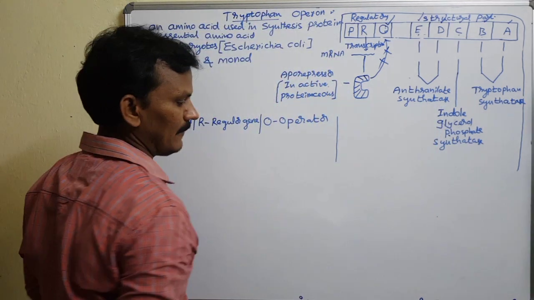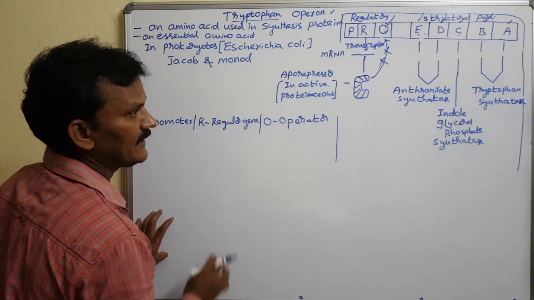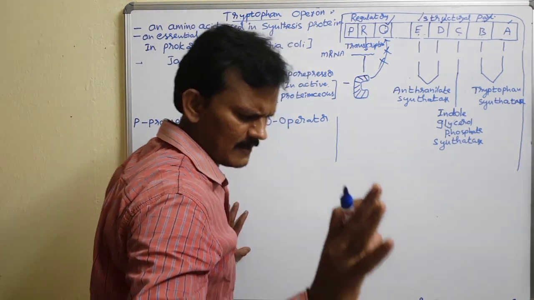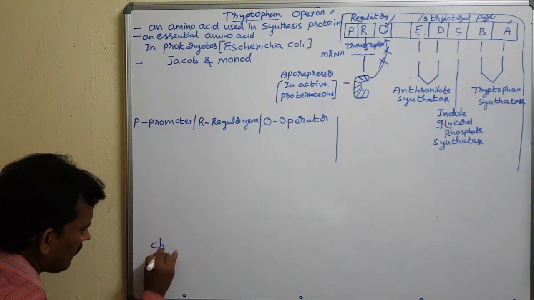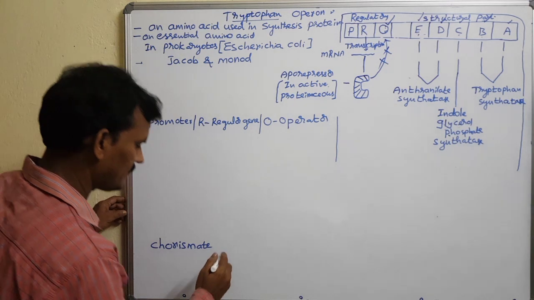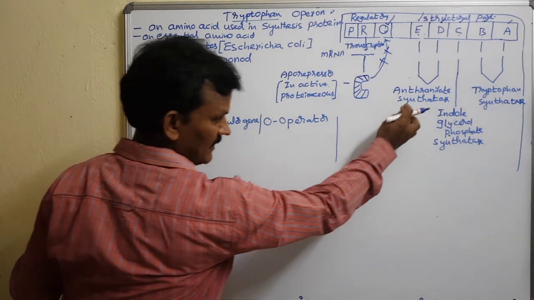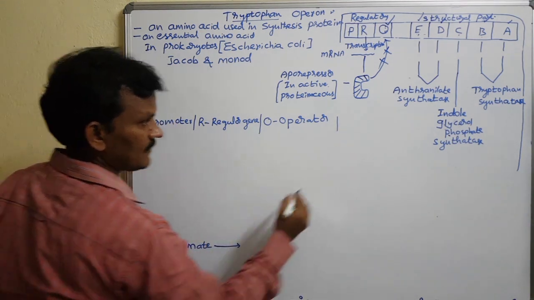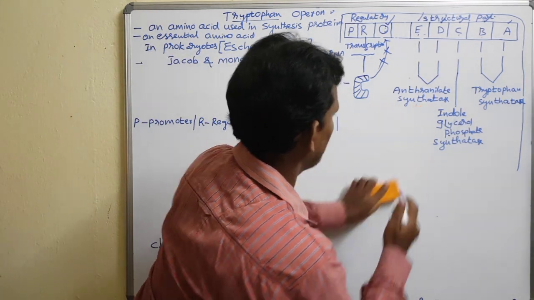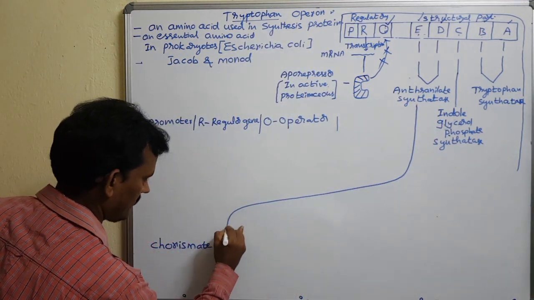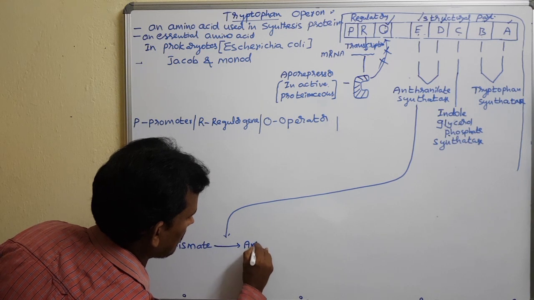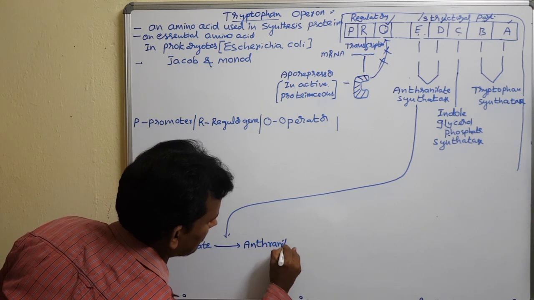For better understanding, I will show the raw material, the precursor of tryptophan, which is chorismate. Chorismate is subsequently changed by the action of the enzyme anthranilate synthetase into anthranilate.